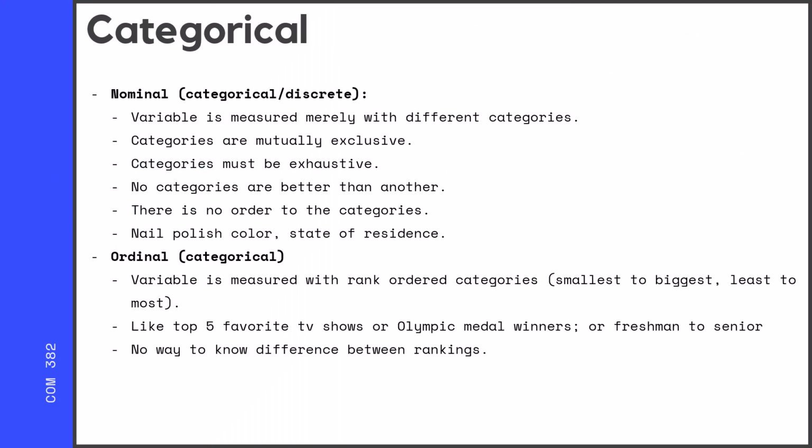So there's two types of categorical variables. The first one is called nominal. It's like name. This is a variable that's measured merely with different categories. Categories are mutually exclusive, like I was saying. You're either in or you're out. The categories must be exhaustive. Everything that someone could actually answer needs to be on the list.